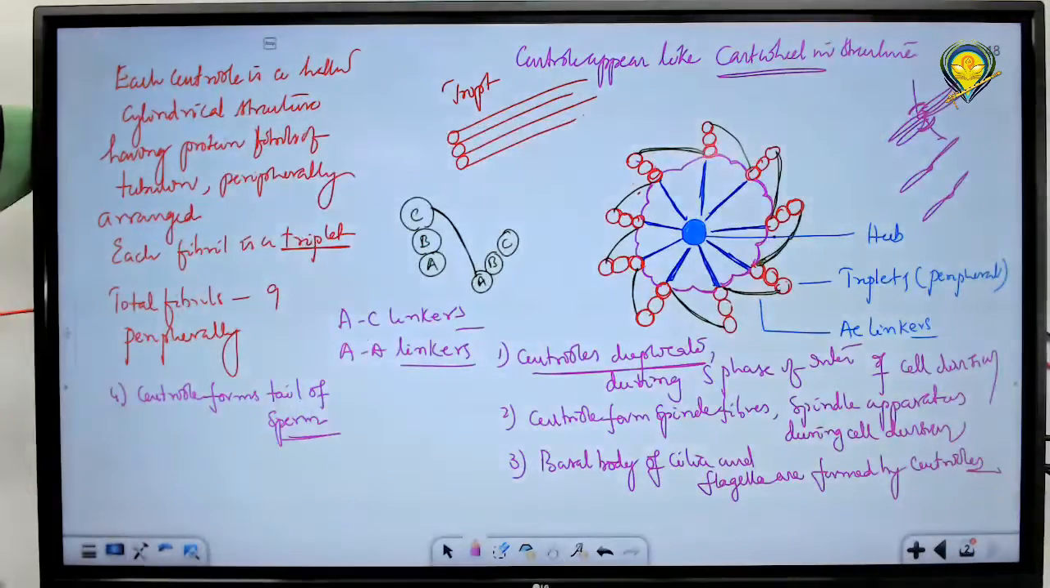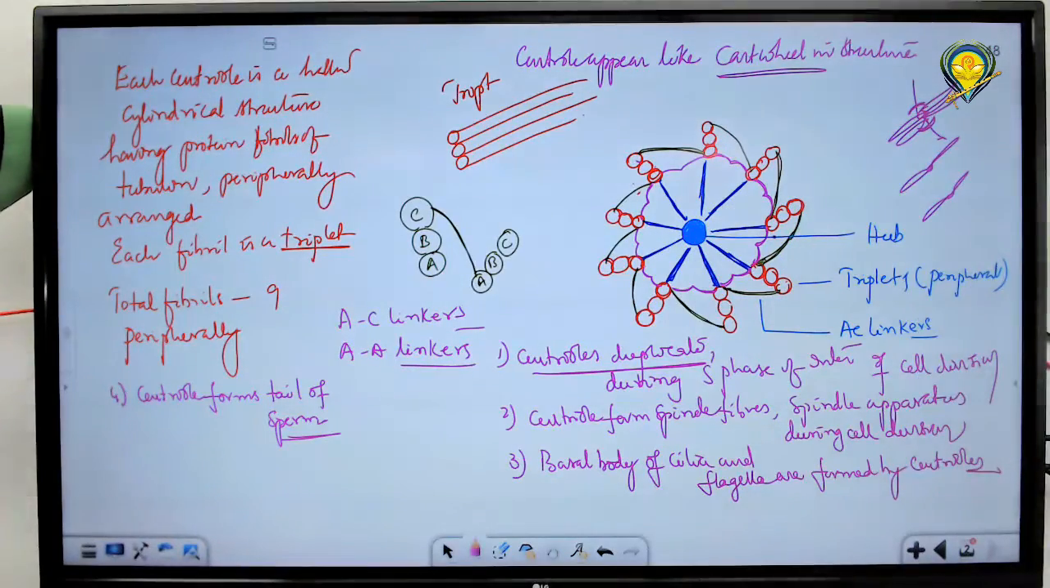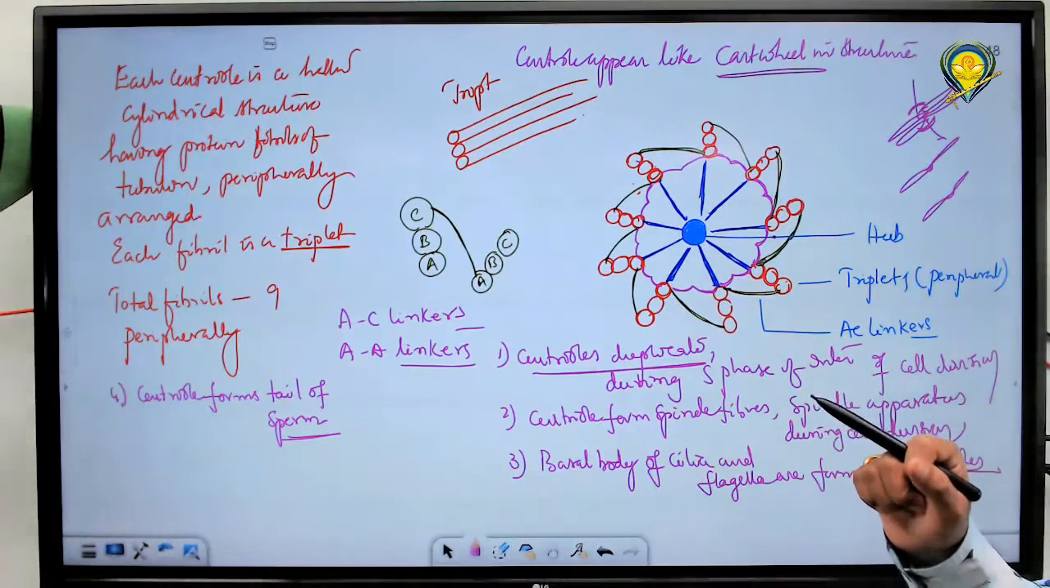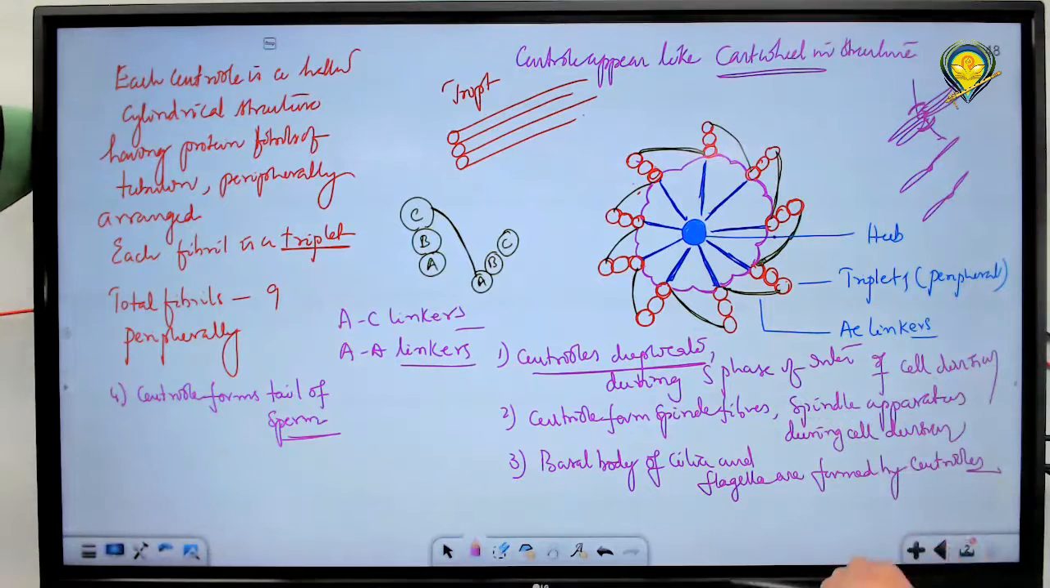And similarities are observed. 9 doublets there, here 9 triplets. 9 radial spokes connected to the hub here. There they are connected to the central sheath which is surrounding the pair of singlets. Cilia and flagella are surrounded by membrane. The centriole is not surrounded by the membrane, and solely it is called a non-membrane bound cell organelle.